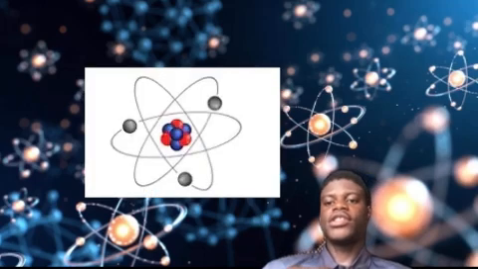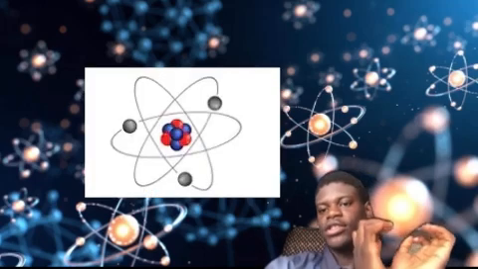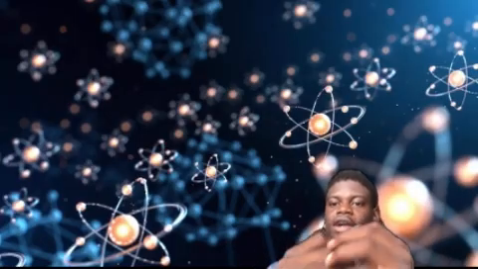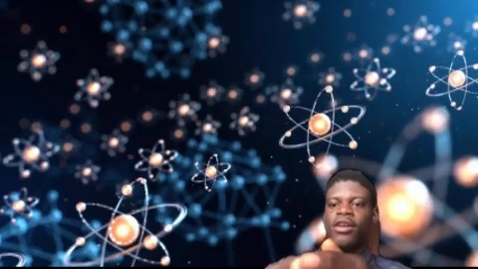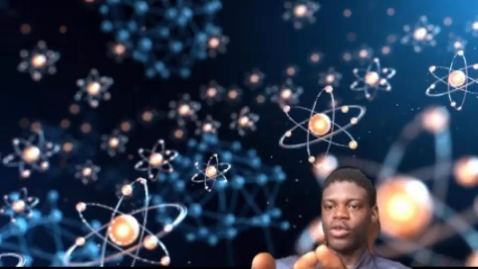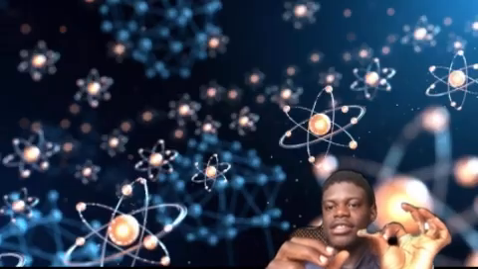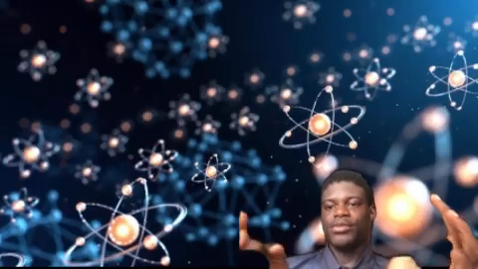So he called this positively concentrated center in the middle of the gold foil the nucleus. And he said the nucleus contains the protons and most of the mass of the atom. And that's true, because the mass of the proton is greater than the mass of the electron. Since that is the heaviest part, it means the nucleus contains the protons.